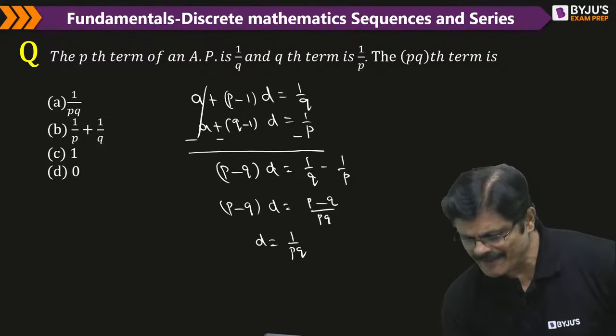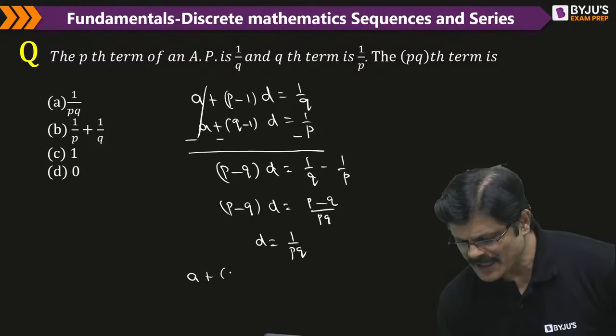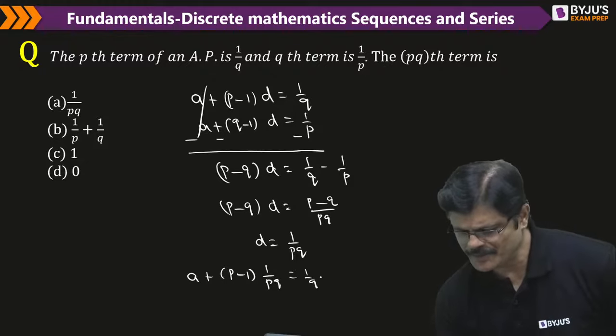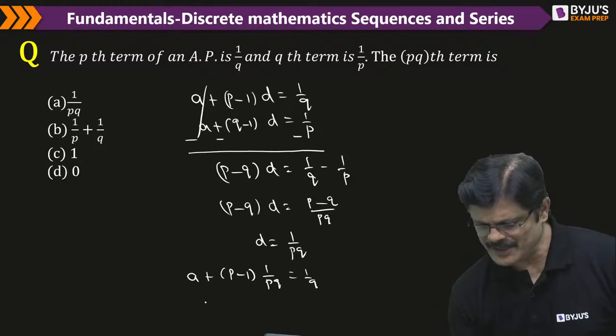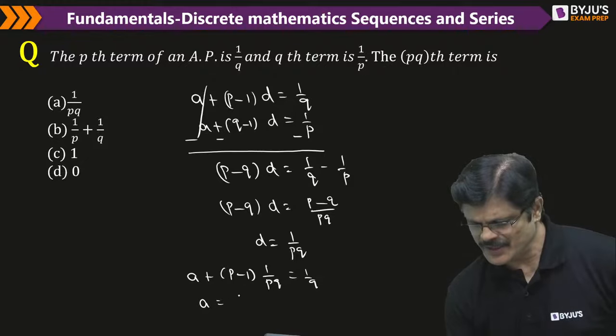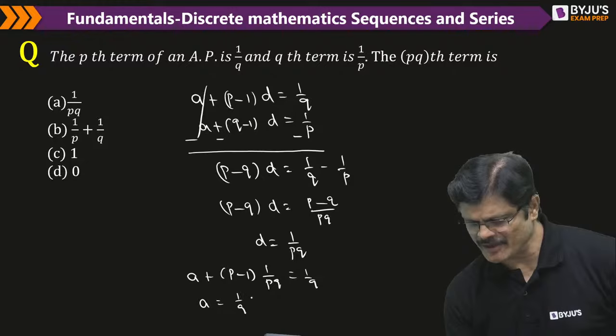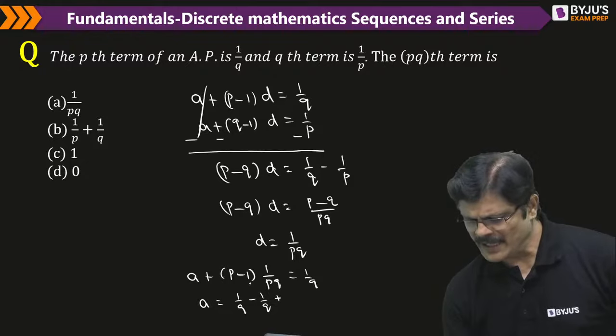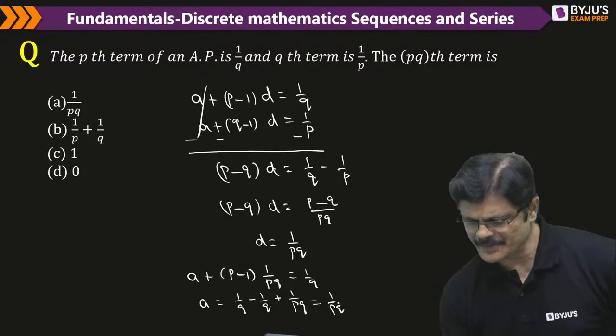Once you have the d value, you can substitute in the first one. A plus p minus 1 into 1 by pq is equal to 1 by q. So what is the a value? It is nothing but 1 by q. So this p gets cancelled, you get 1 by q. So 1 by q minus, and this minus will become plus, 1 by pq. So the a value is 1 by pq, my dear friends.